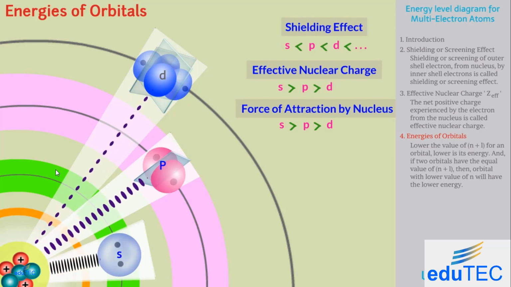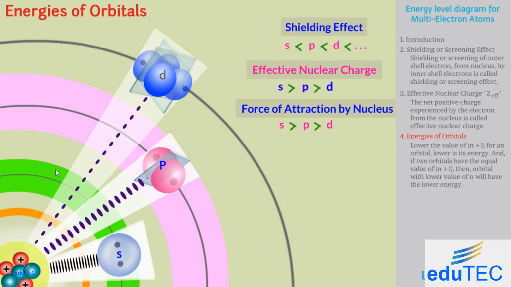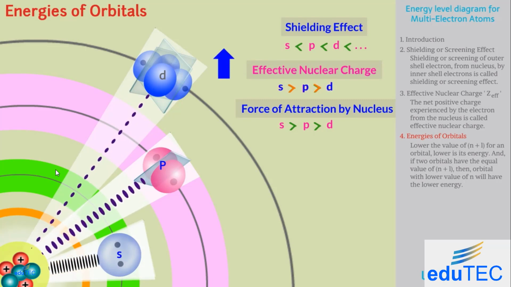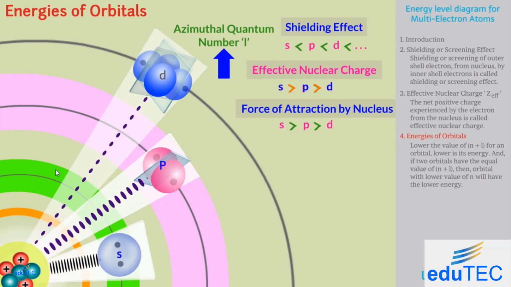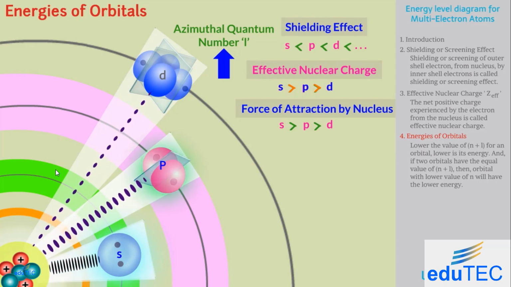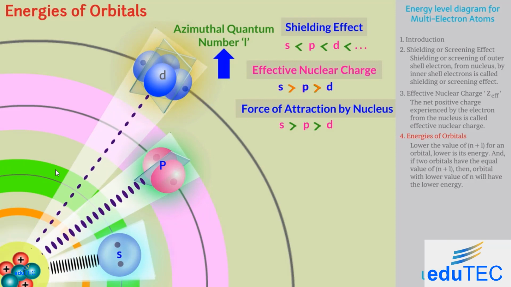It means that the effective nuclear charge experienced by electrons in various orbitals of a shell decreases with an increase in azimuthal quantum number l. Thus, the energy of electrons in orbitals of the same shell increases with an increase in the value of l.